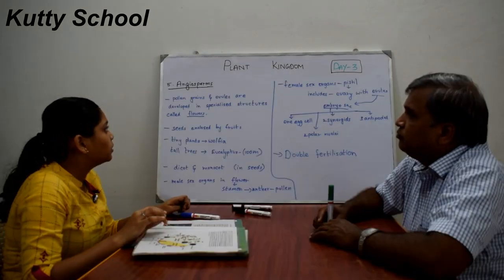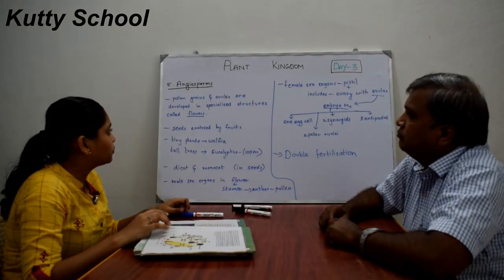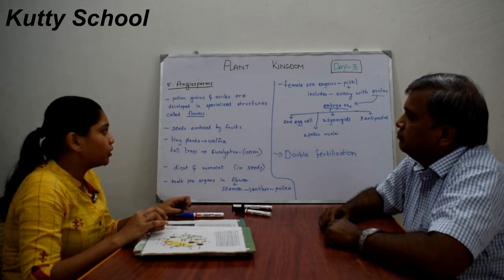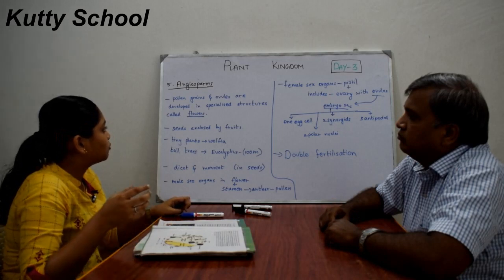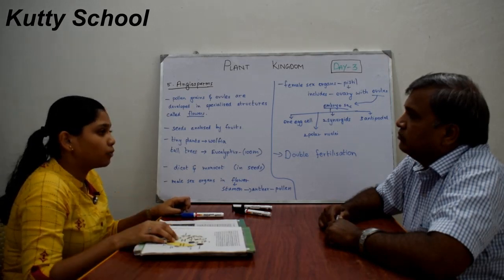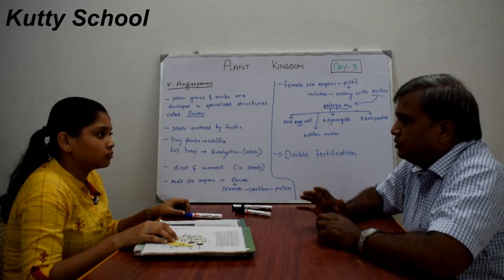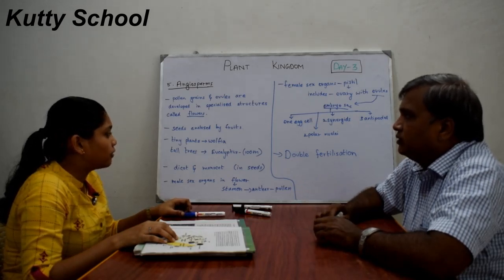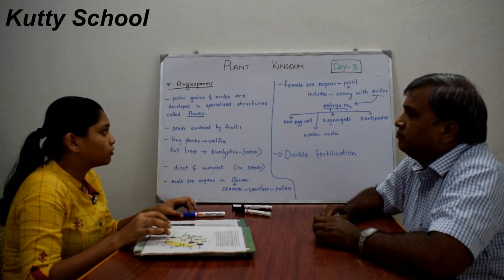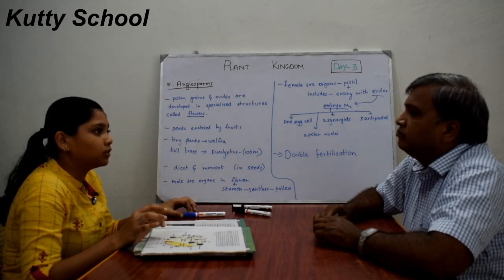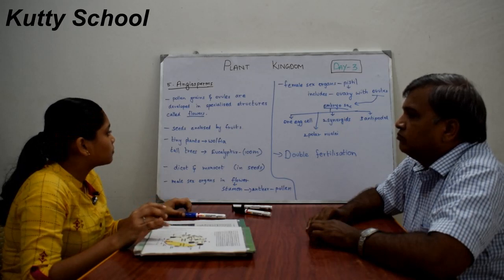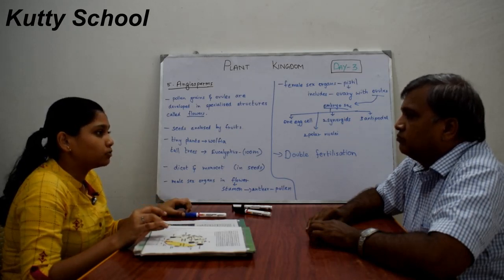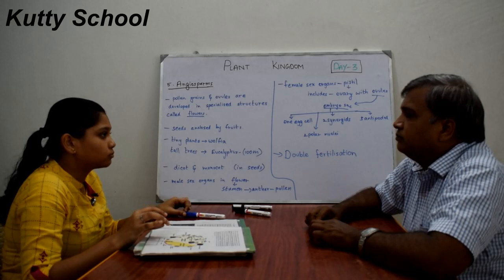Now we will see about angiosperms, which is the fifth topic under the plant kingdom. In angiosperms, the pollen grains and ovules are developed in specialized structures called flowers. Angiosperms are the plants having flowers. These include most of the organisms which we see in our near environment. All the tall trees and all the plants are angiosperms. Here the seeds are enclosed by fruits, which have a fruit wall.